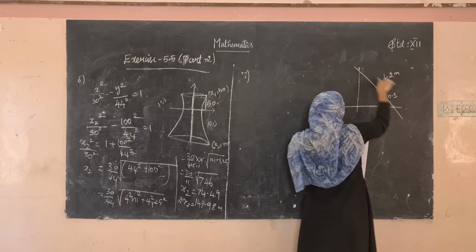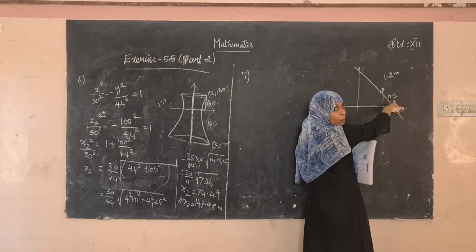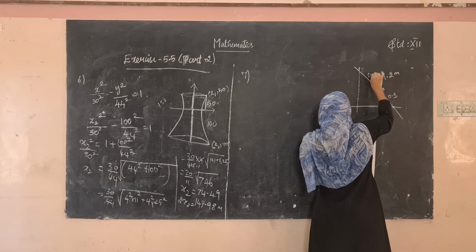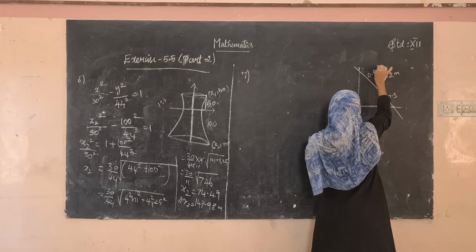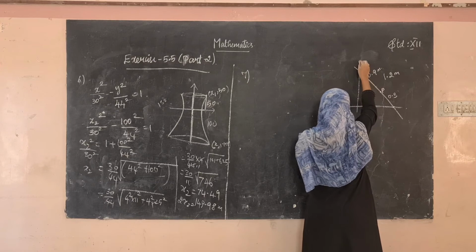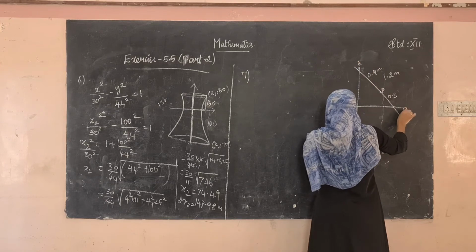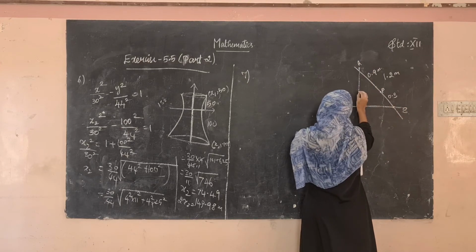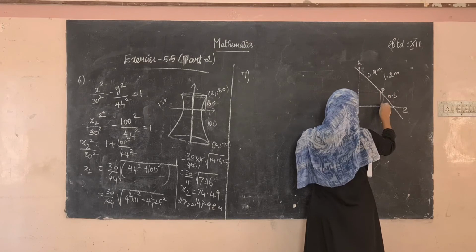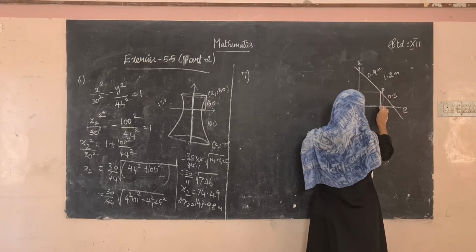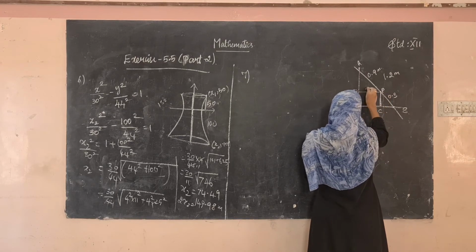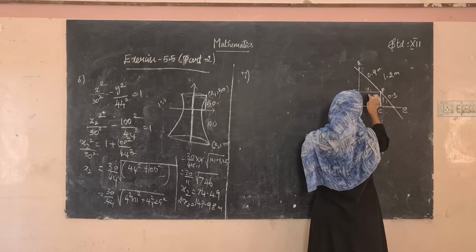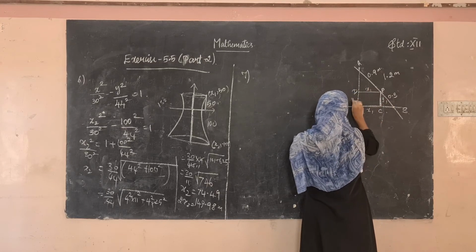If the whole length is 1.2, and this is 0.3, what is the remaining length? It is 0.9 meter. Okay, this is P, let this be A, B, and then this is making a rectangle. This is C, D. Let this be x1 and y1. So this is also x1, and this is also equal to y1.